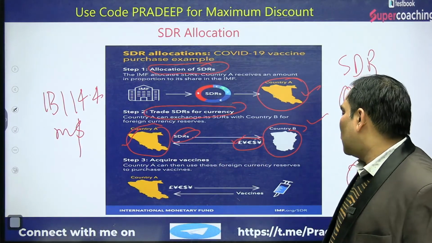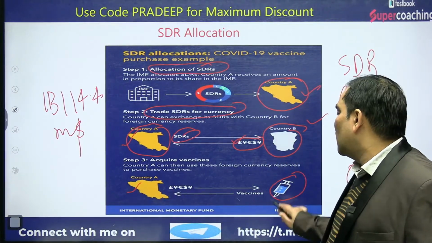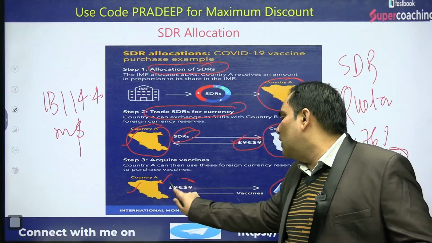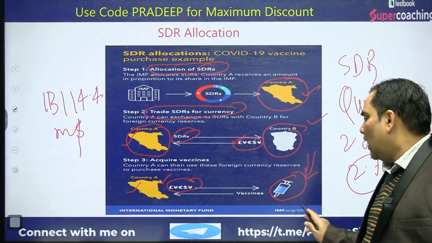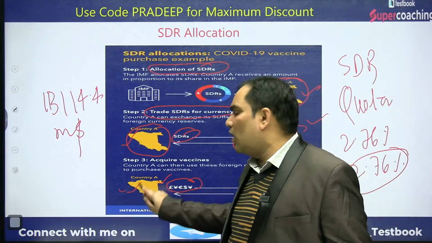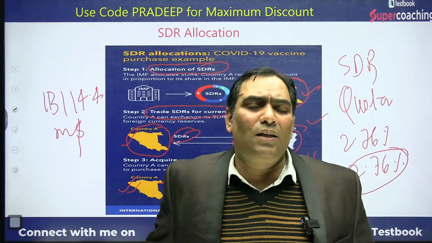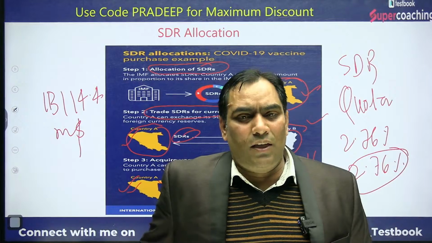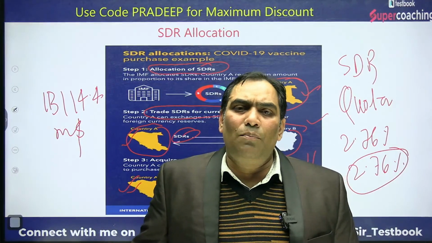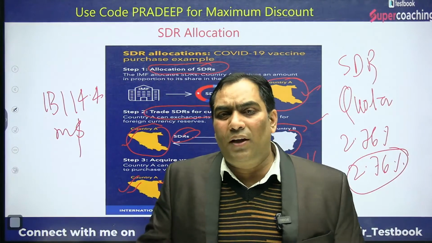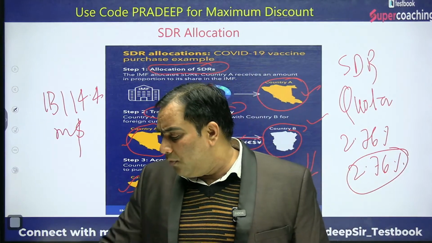Now suppose country A wants to import vaccine. Country A is going to transfer these currencies to the country that supplies the vaccine, and that vaccine is transferred to country A. In that respect, the SDR is being used as a medium of exchange. Although SDR is not a currency, it can be used as a medium of exchange, and we discussed how.